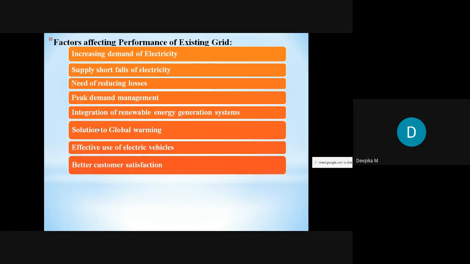And better customer satisfaction. Sometimes if a fault occurs, or something happens, we can't continuously supply the power, and during the peak time we can't supply more power, and many times load shedding will happen. Therefore we have to satisfy the customer. If we want to satisfy the customer, then we have to improve the existing grid.